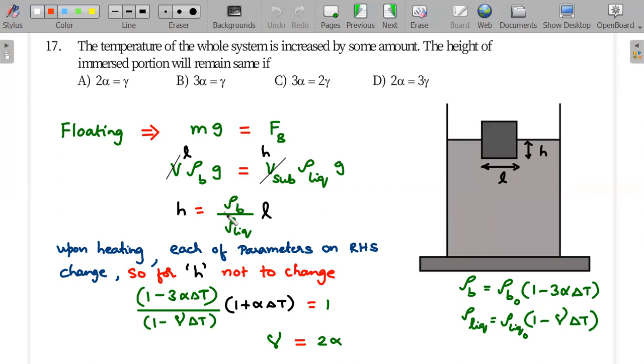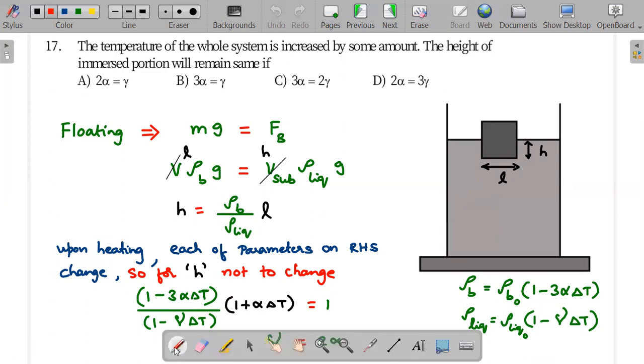So I have written all these in form of factors. These factors should cancel out each other so that H doesn't change. So the product of all these factors in this format should be equal to 1. I think you could see on the top, minus 3 alpha and plus alpha makes it a 2 alpha. And if the 2 alpha and gamma are equal, remember you can use binomial approximation here. 1 minus x divided by 1 minus y can be written as 1 minus x plus y, right? You can say (1 plus x) to the power n, when x is very small, is 1 plus nx. So I have used that.